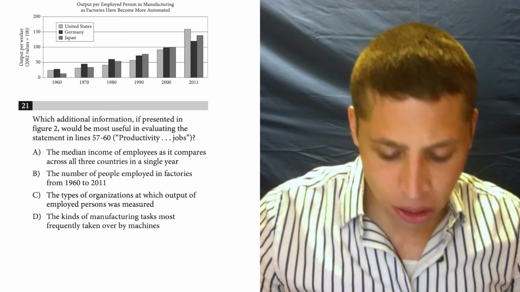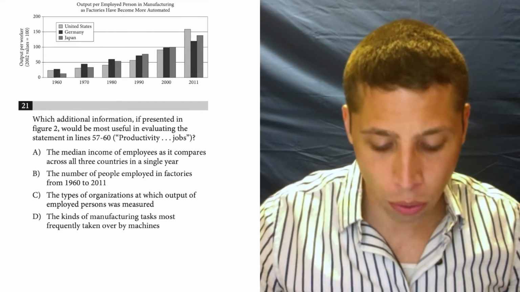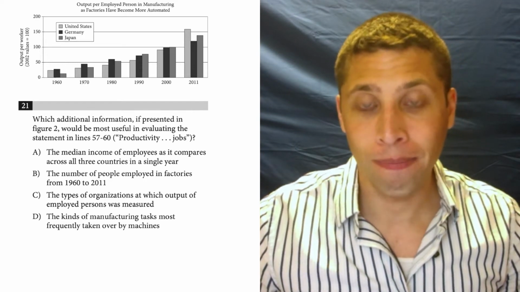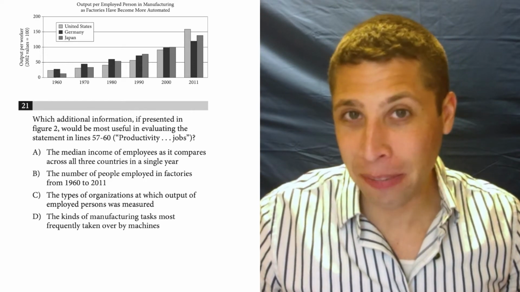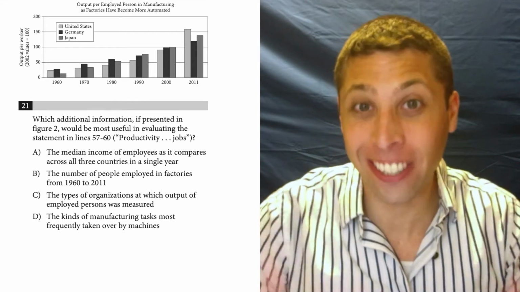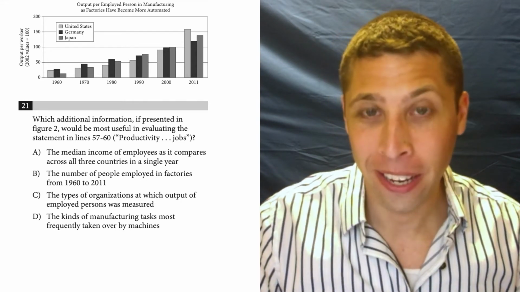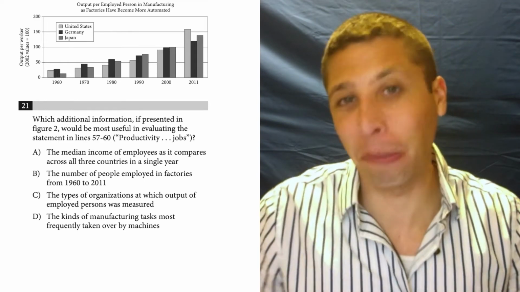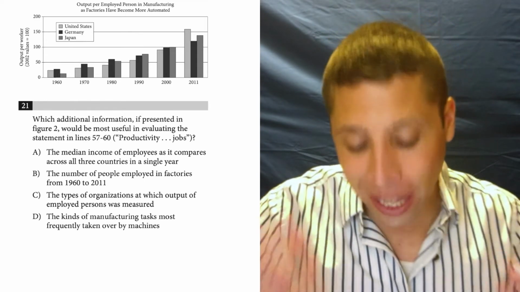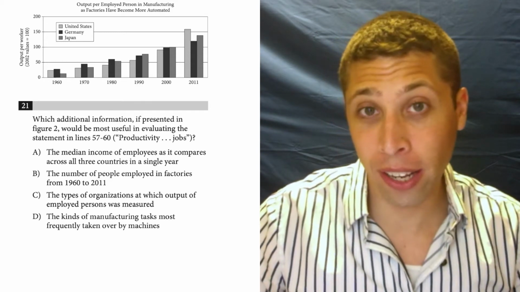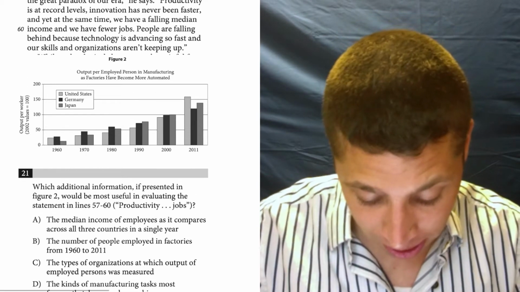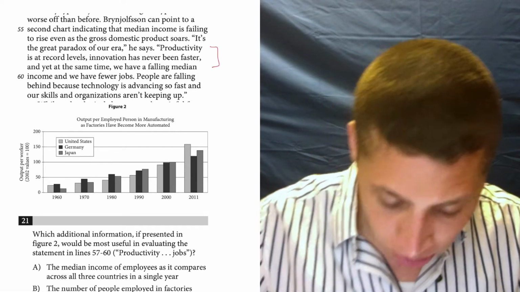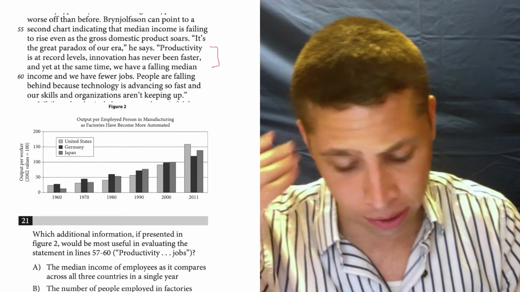So which additional information, if presented in figure 2, would be most useful in evaluating the statement in lines 57 to 60? Well, they're basically telling me in the question that the figure doesn't tell me what I need to know, right? So that's why I can't go to the figure first: they're telling me the figure is missing some information. So let's go to the lines, and we're going to try to dumb summarize what's going on as much as possible. So 57 to 60 is kind of right here. So let's just read it for context, one extra sentence.